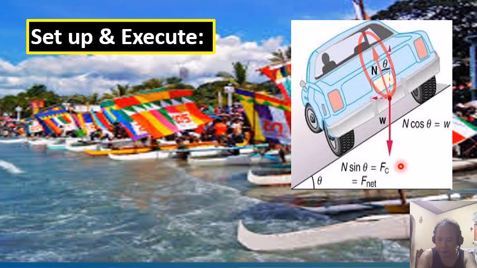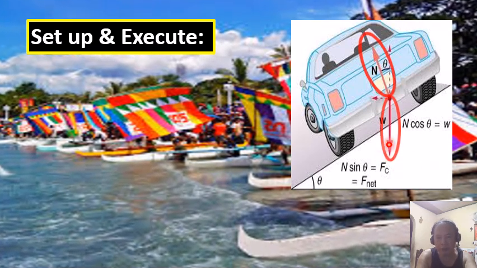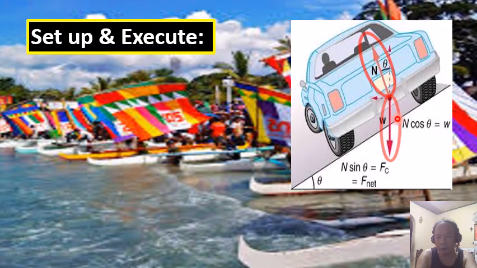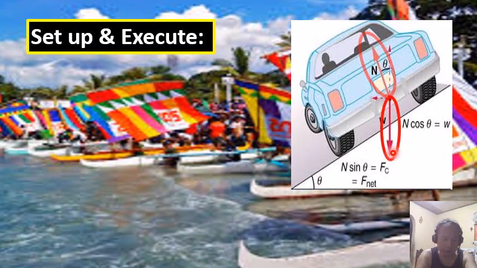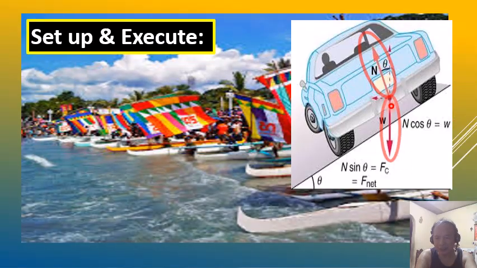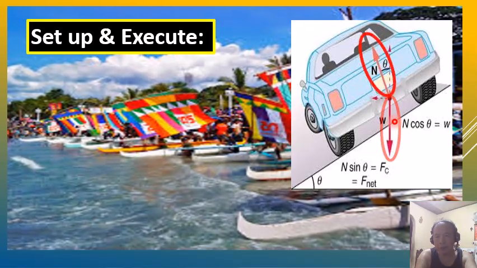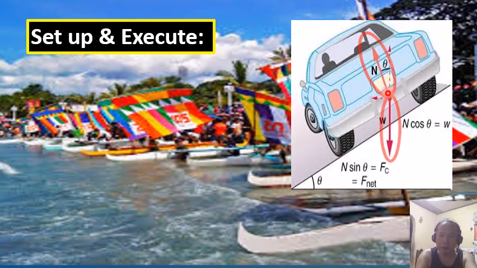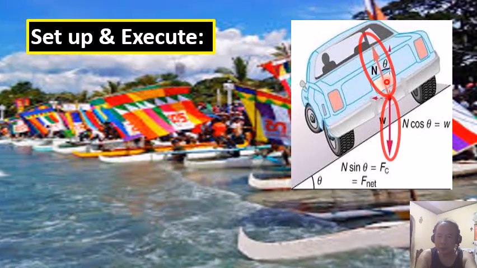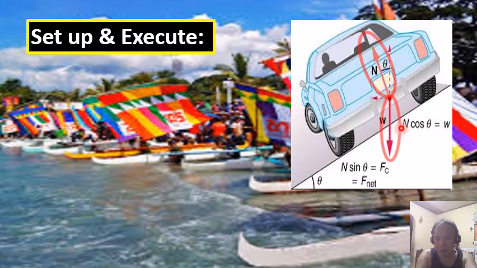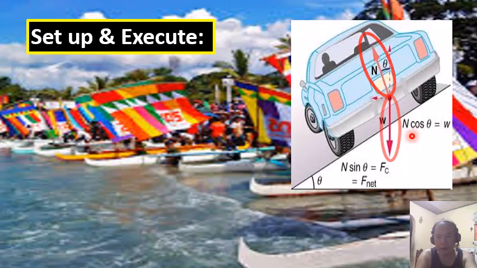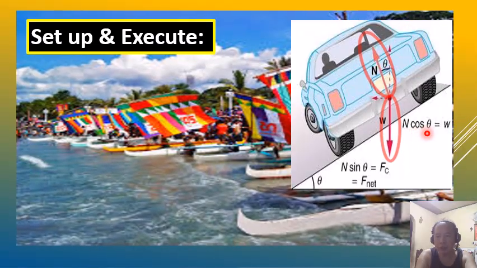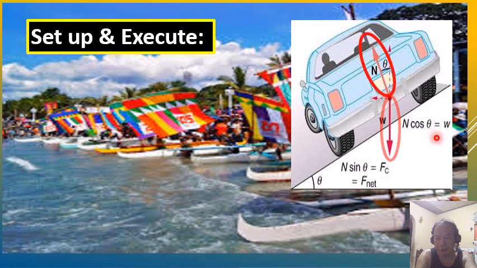And the other force exerted on the car, of course, is the gravitational force or the weight of the vehicle, which is directed in the negative y-axis, right? Now, the normal force has an x component and a y component, the y component expressed as the normal force N multiplied by cosine of the bank angle theta.